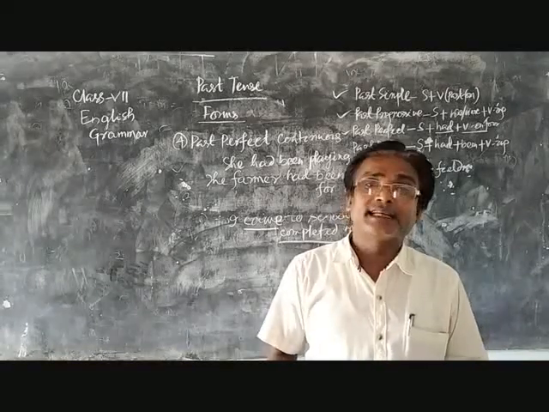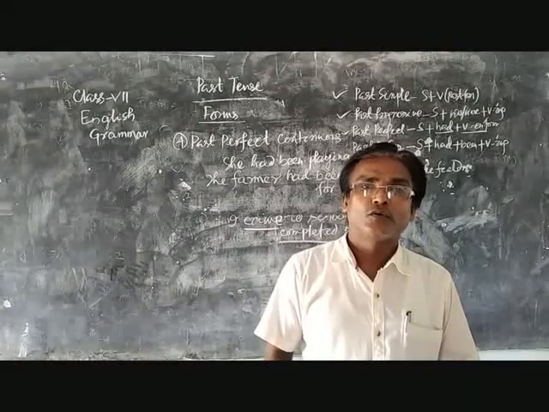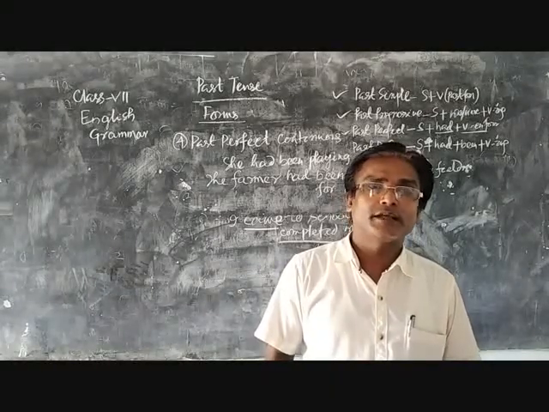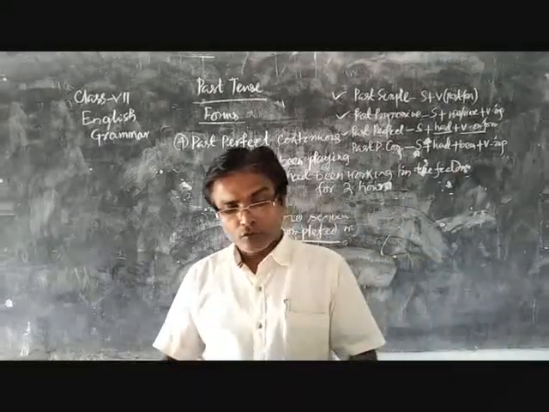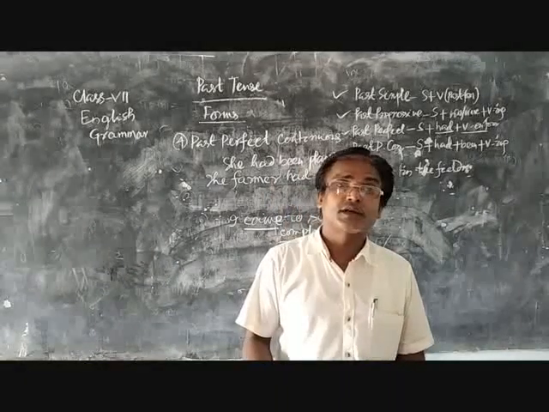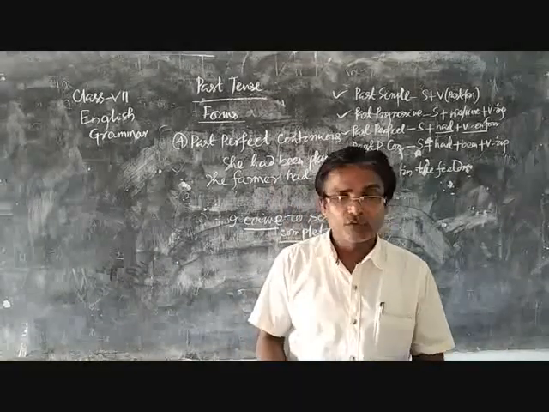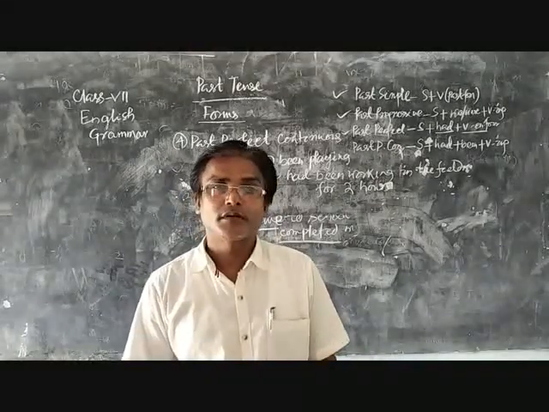Third rule: to narrate a history, to describe a historical event or narrate a story, we can also use the past simple form of the verb.